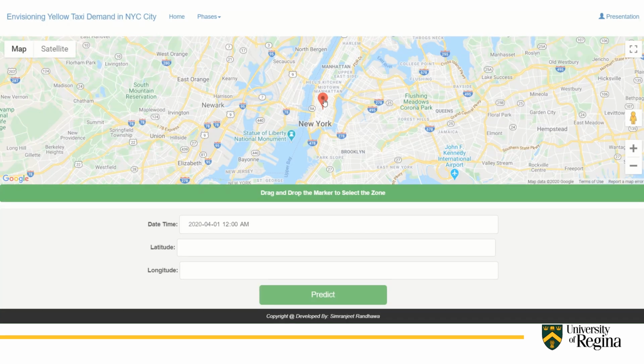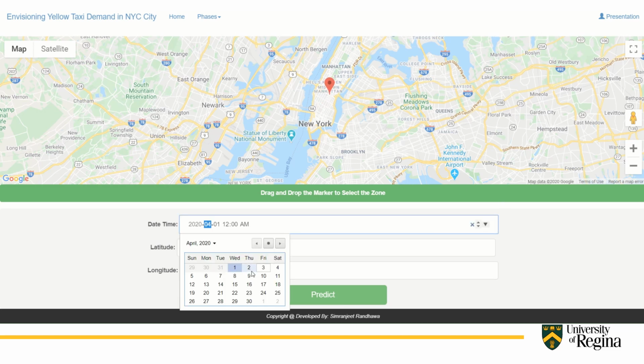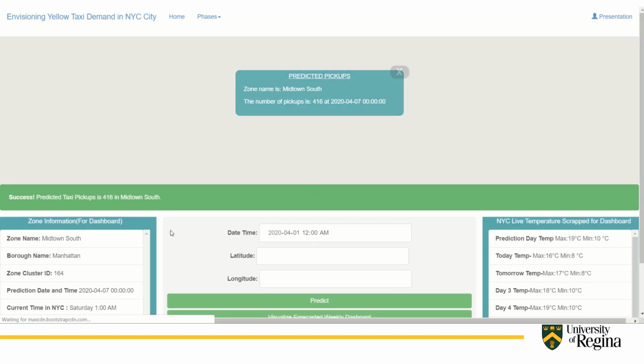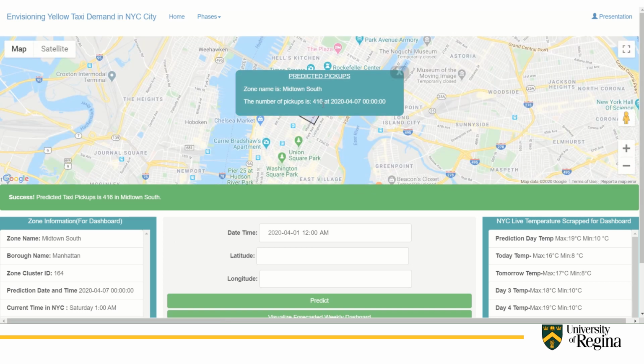Now coming to the operationalize phase, we can see that I can drag and drop the marker in any of the zones placed and select the date and time. For example, I want to forecast for the 7th of April at 12 a.m. and then press the predict button. The model will predict the number of pickups: 416 at 12 o'clock in the night.